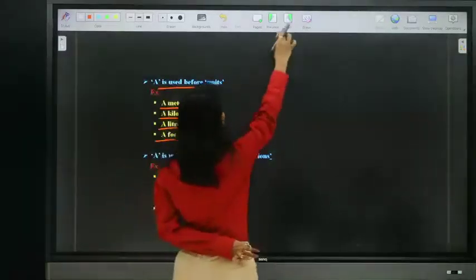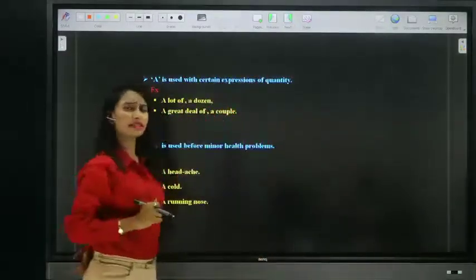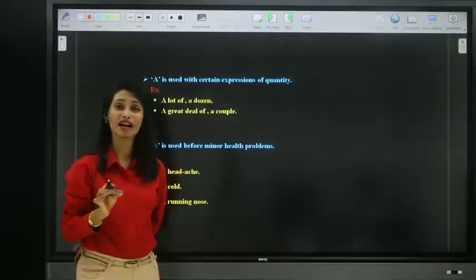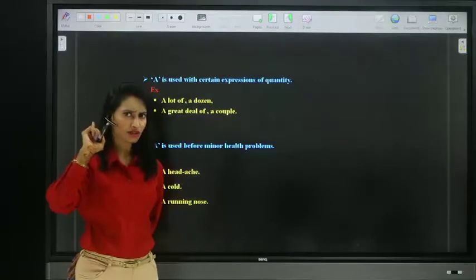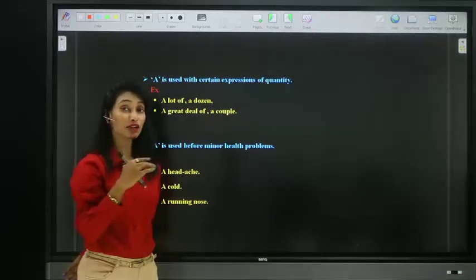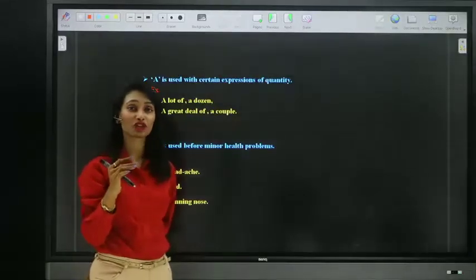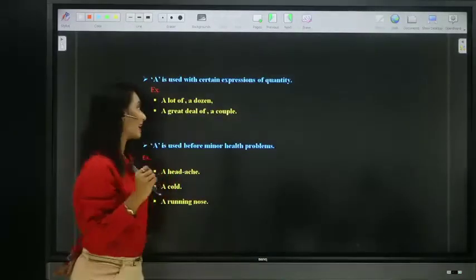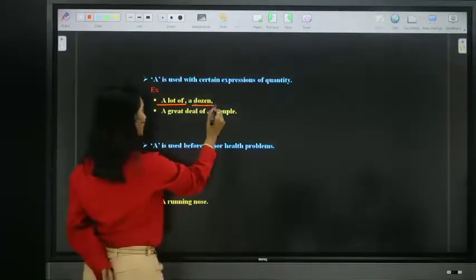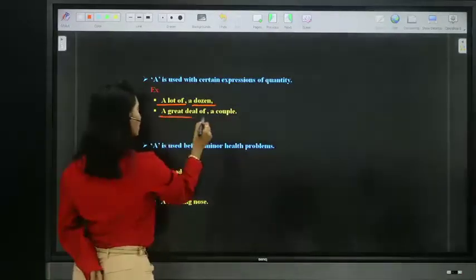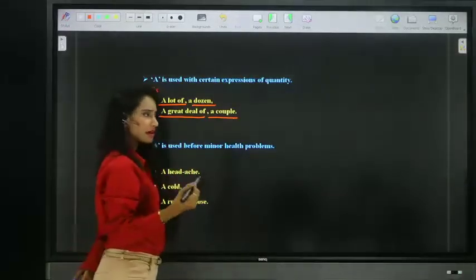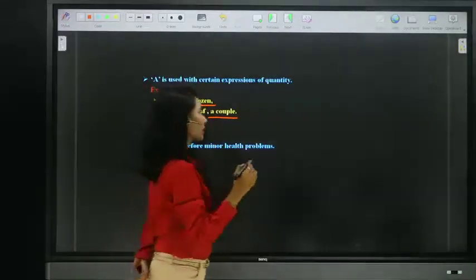Moving on to the next usage, article A is used in certain expressions of quantity. The units we have seen are meter, liter, kilo, right? But here I'm talking about certain expressions of quantity like a lot of, a dozen, a great deal of, a couple of, etc. Now, let me ask you a quick question.